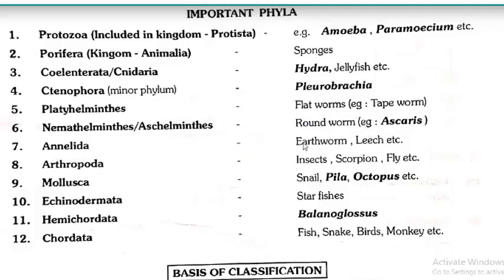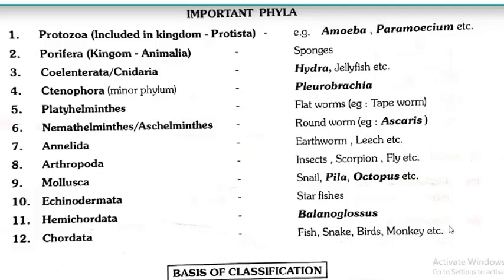Annelida, with earthworm and leech, etc. as examples. Arthropoda, the largest phylum of the animal kingdom. In that, all insects come, scorpion, fly, etc. Mollusca, snail, pila, octopus, etc. Echinodermata, starfishes. Hemichordata, Balanoglossus. Chordata, fish, snake, birds, monkey, etc.